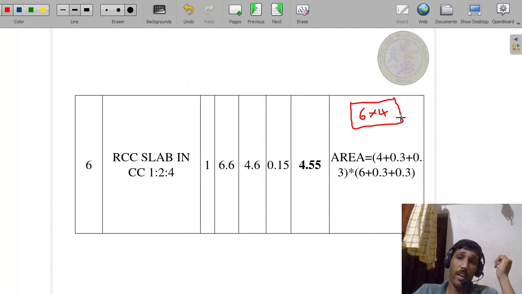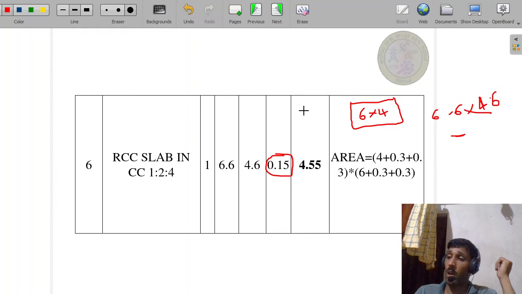Here the wall thickness you have to add, and here also the wall thickness you have to add. Then it becomes 6.6 multiplied by 4.6. By multiplying this, you can get the area. Then multiply with the slab thickness, 0.15. By multiplying all of these, the total quantity becomes 4.55 meter cube.